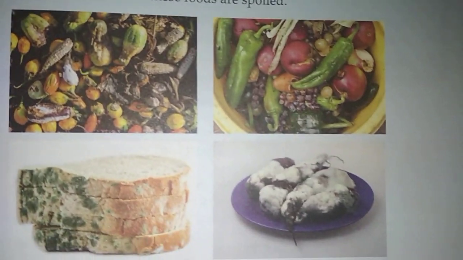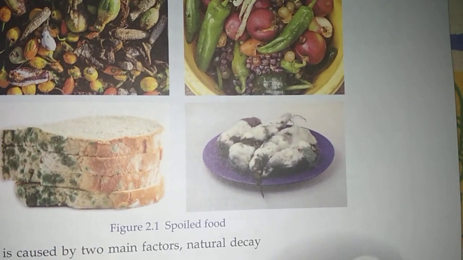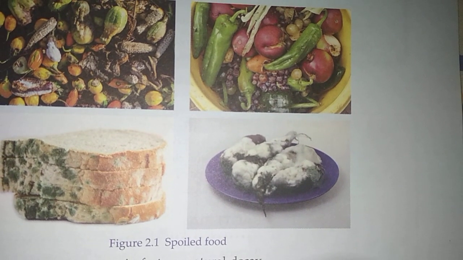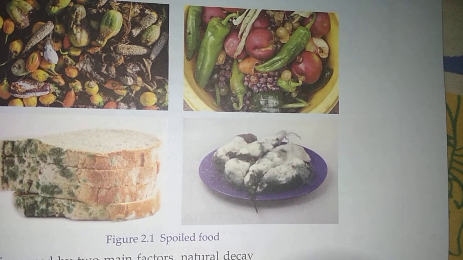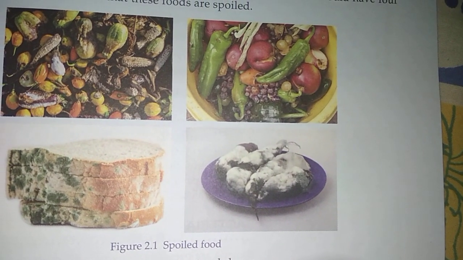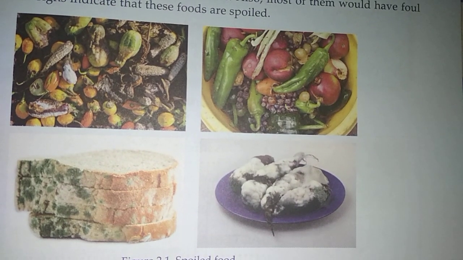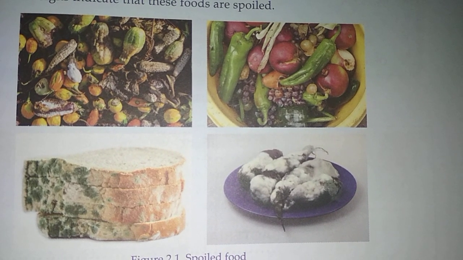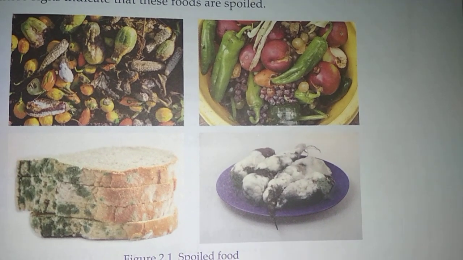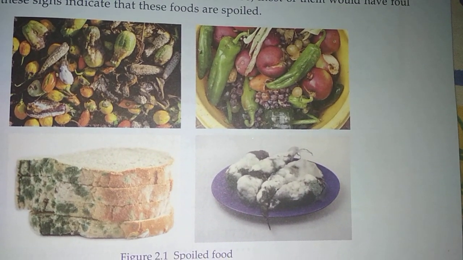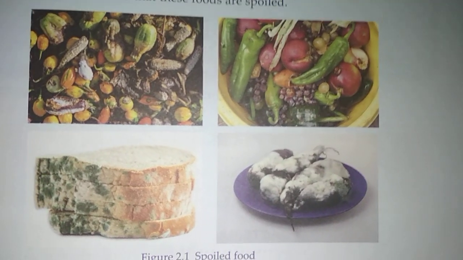You have seen that your fruits and vegetables get spoiled, with some white substances. You can also see some orange powder-like substance on your fruits, vegetables and food. What is this? This is food spoilage. Now, what are the main factors that spoil food? Two main factors are there. One is natural decay, and the second is contamination by microbes.